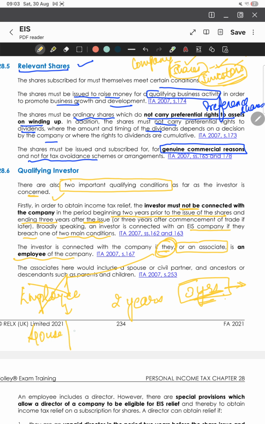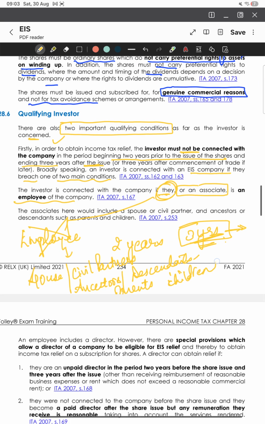Associates would include spouse, civil partners, ancestors, or descendants, which means parents and children. So if the employee is not eligible, then their related parties are also not eligible. That is a simple rule.